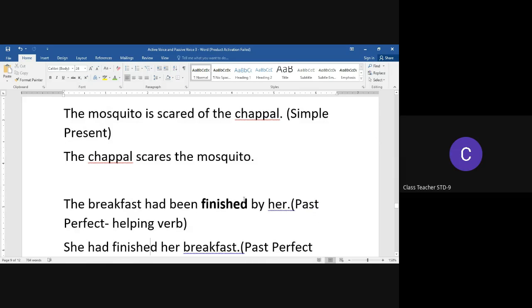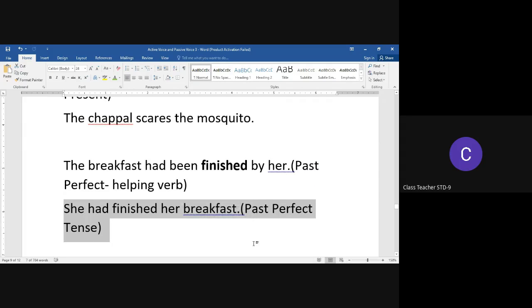The breakfast had been finished by her. In this case, please identify the helping verbs. Yes, we have had, which indicates past. We have been, which indicates perfect tense. So the active voice sentence should be in past perfect tense. That's why when we transform from passive voice to active voice, we see that the sentence, the breakfast had been finished by her, transforms to she had finished her breakfast. The sentence now is in past perfect tense, active voice.